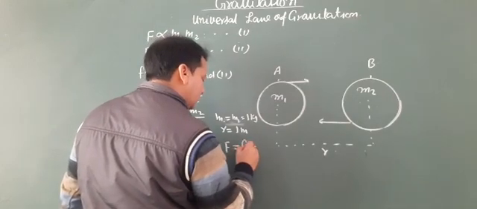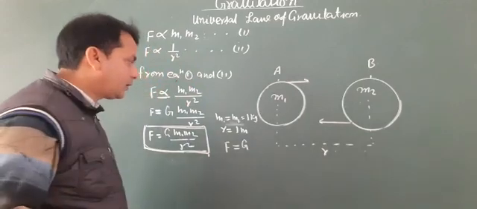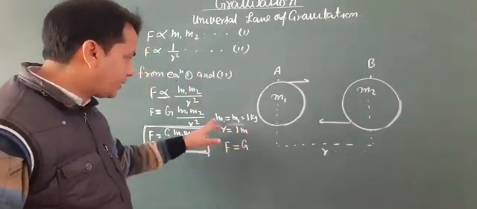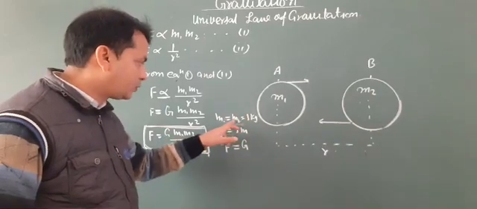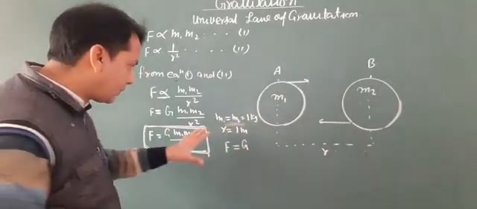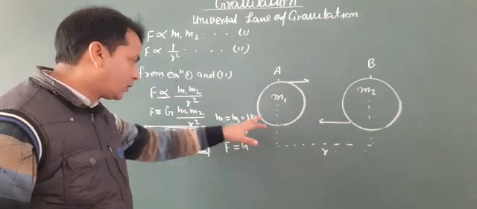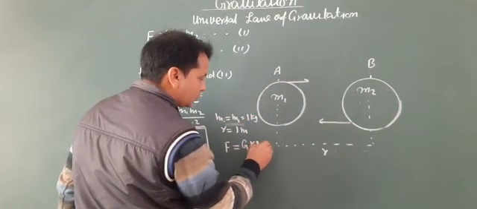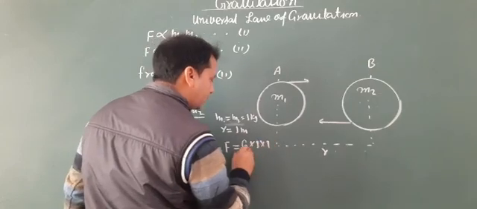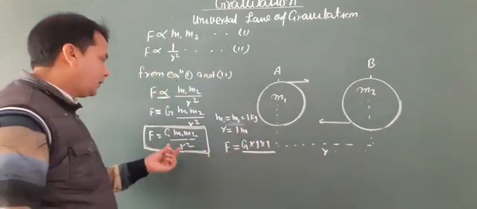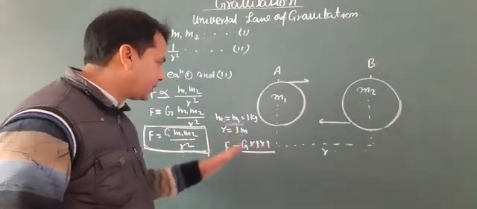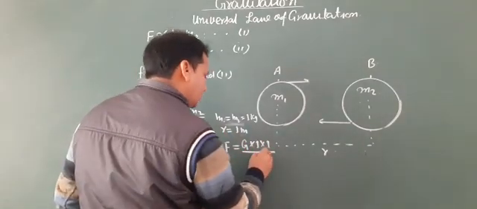Then F equal to capital G, and the mass of both objects is 1 kg, so m1 is 1 kg and m2 is also 1 kg, so 1 into 1 by the distance between their centers, that is 1 meter, so r equal to 1.